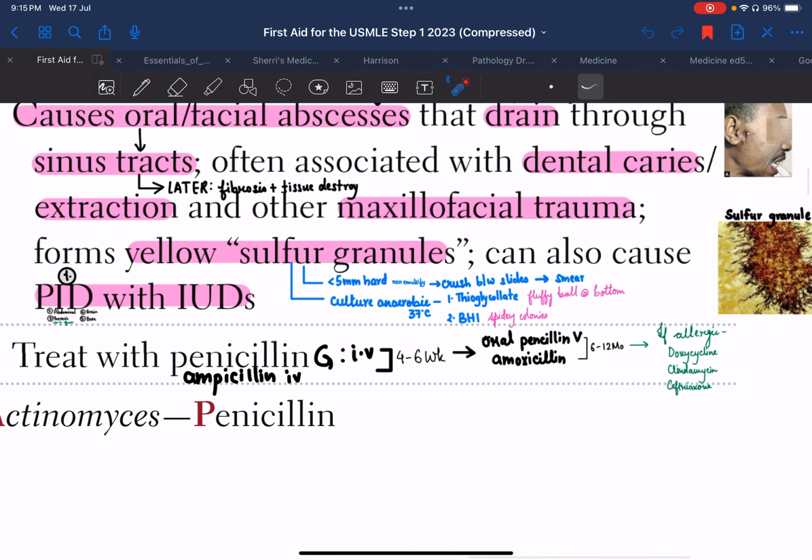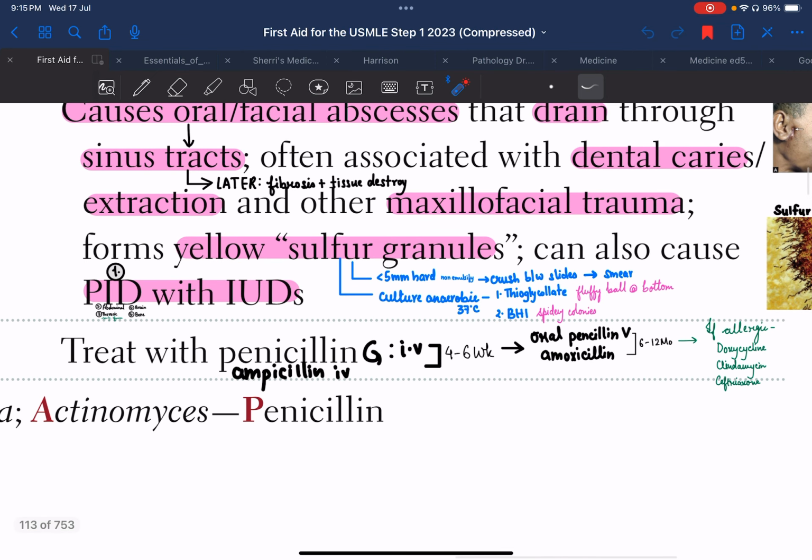Now how will we treat it? In the initial 4 to 6 weeks of treatment we give either penicillin G or ampicillin, which is given intravenously. Penicillin is the drug of choice, and after 4 to 6 weeks, for another 6 to 12 months we give oral penicillin V or amoxicillin. So firstly we'll give penicillin G IV for 4 to 6 weeks, then shift to oral penicillin V for another 6 to 12 months for the patient to get cured.